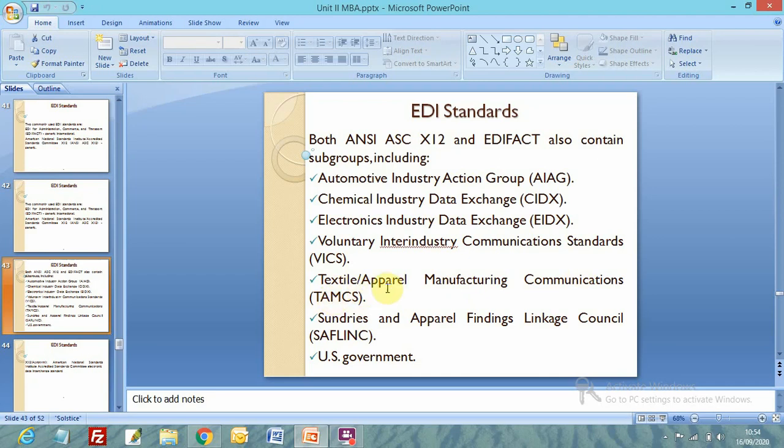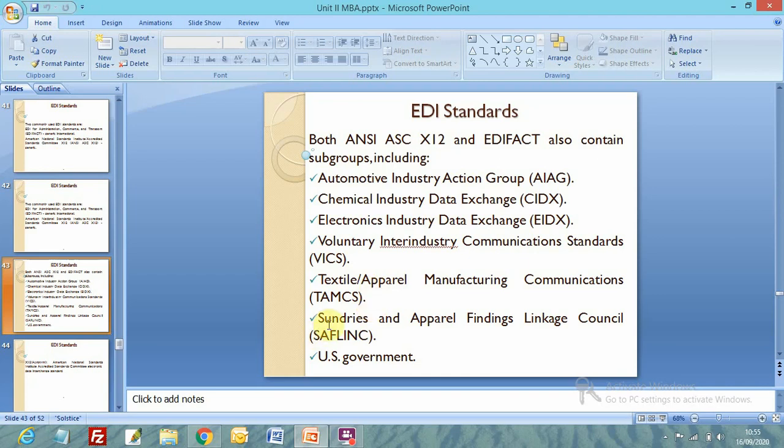Suppose your industry belongs to textile or apparel manufacturing, and you are communicating with your trading partners in the textile industry. From where you will take particular elements, segments and transaction sets, you will be using the standards of TAMCS. Worldwide, your provider may be sitting in another country. The standards should be such that they are all internationally accepted.